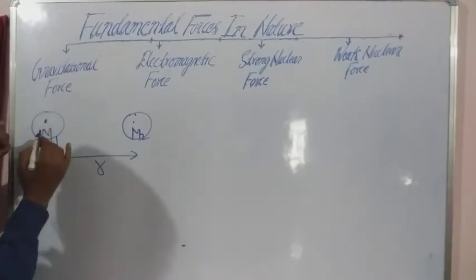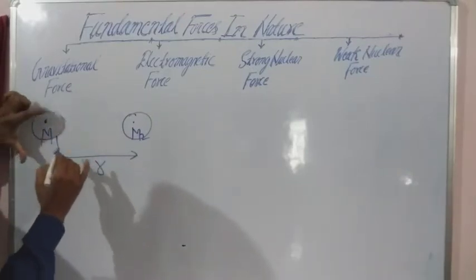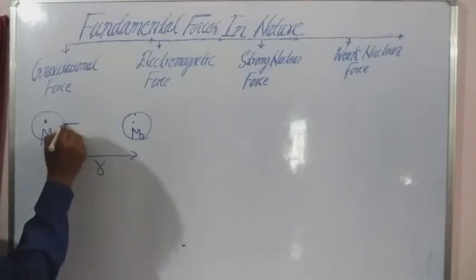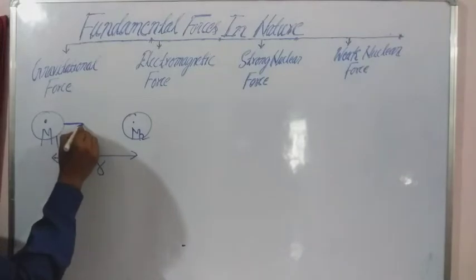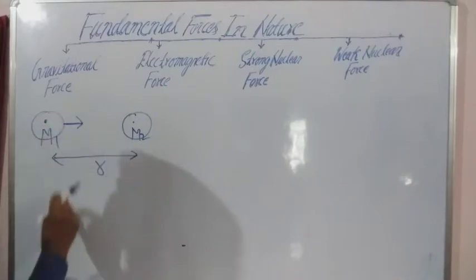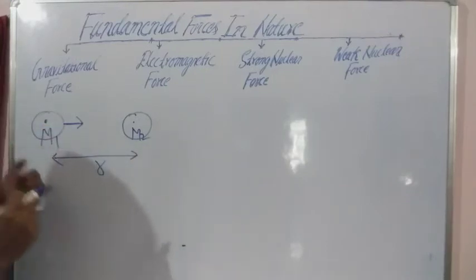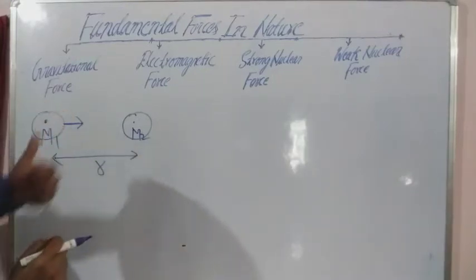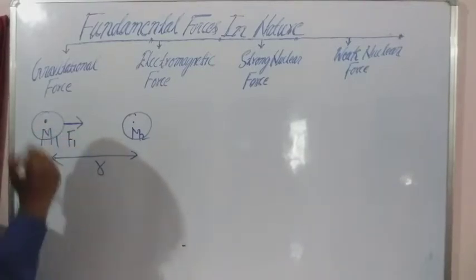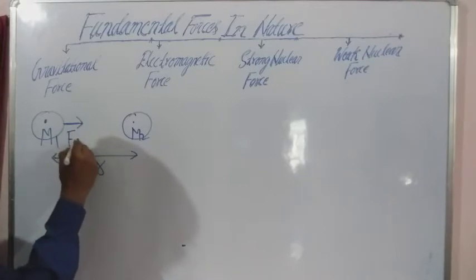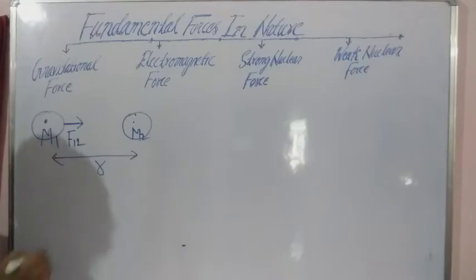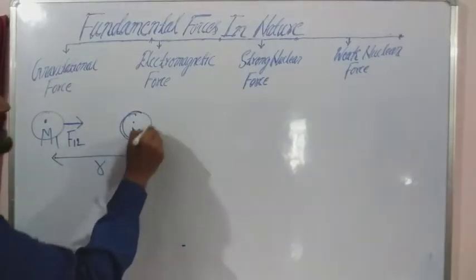Now let's consider this mass. This mass will experience a force towards m2, because m2 is going to attract this mass. Let's say this is the force on m1 due to m2, the force on 1 due to 2. Is that clear? Now let's talk about this mass.